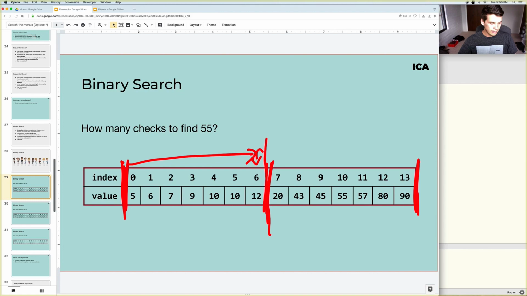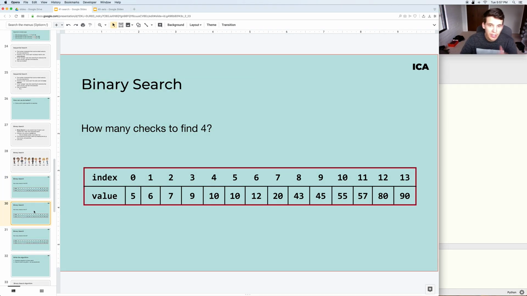All right, so now find the middle in here. There is an exact middle, which is right there. And that happens to be, or the value there, not the index there, happens to be 55. So we can check if that's greater than or less than or equal to 55. It's equal. Boom. We can go ahead and return true after that point. So 2 checks.